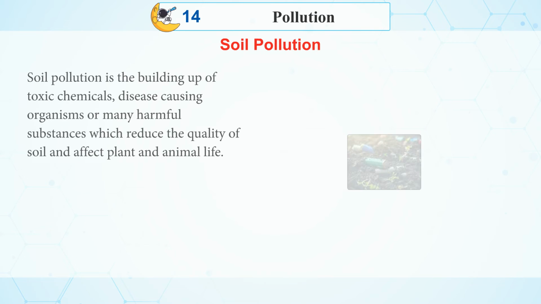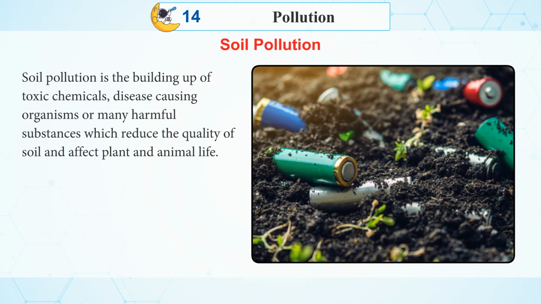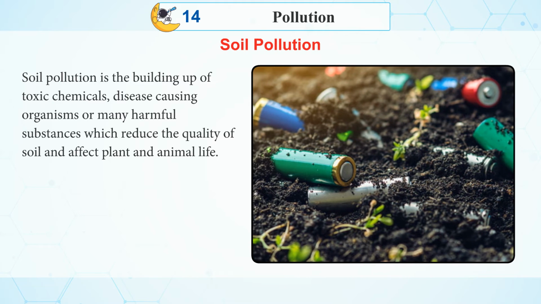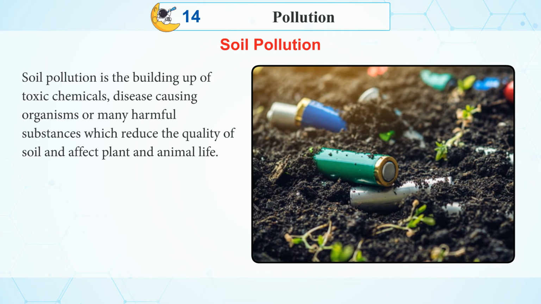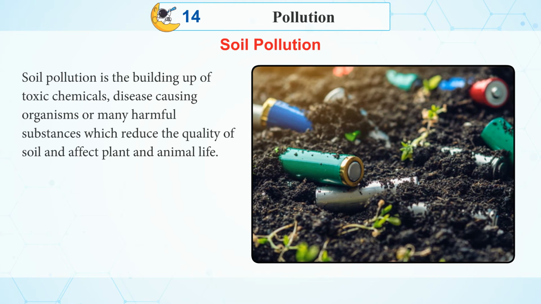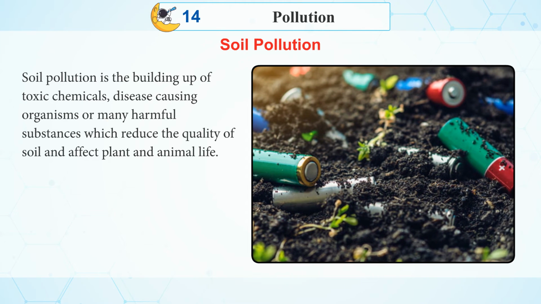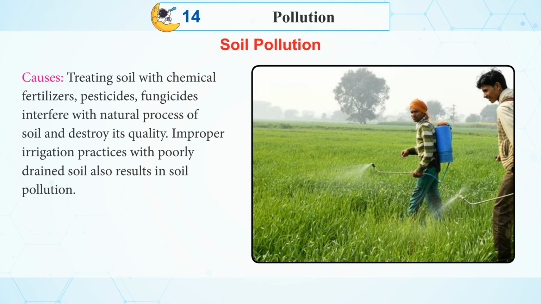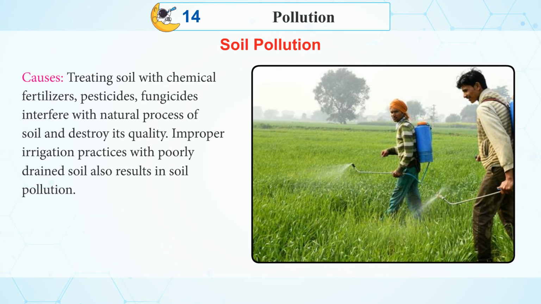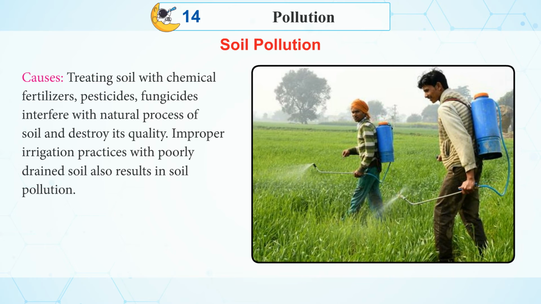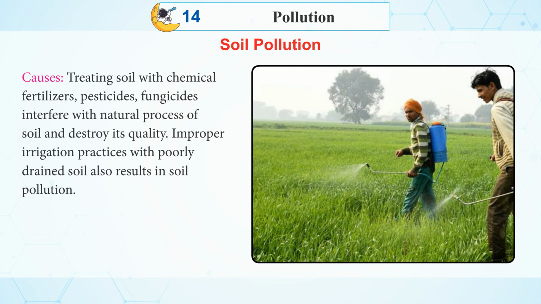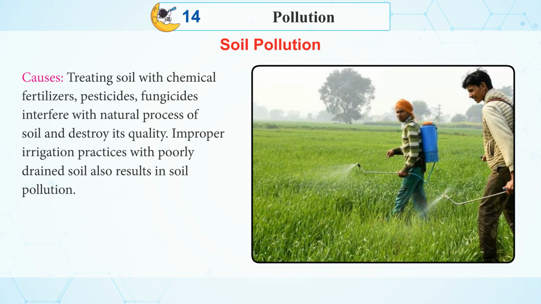Soil pollution. Soil pollution is the buildup of toxic chemicals, disease-causing organisms, or many harmful substances which reduce the quality of soil and affect plant and animal life. Causes: treating soil with chemical fertilizers, pesticides, fungicides interferes with the natural process of soil and destroys its quality.